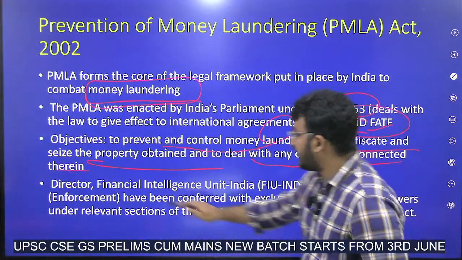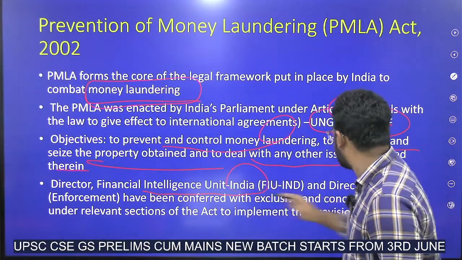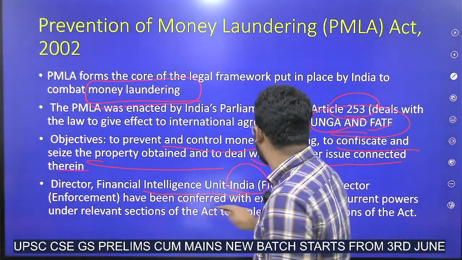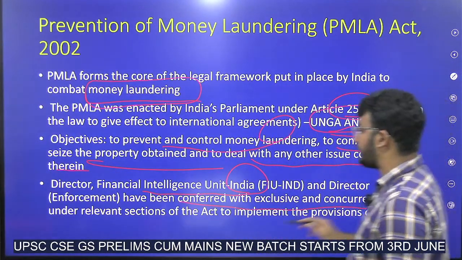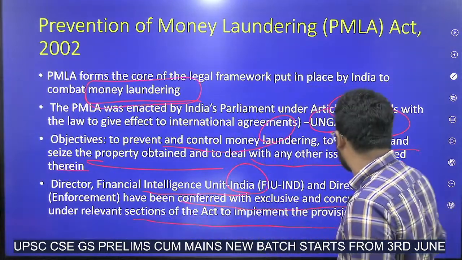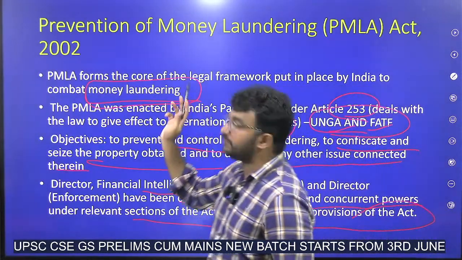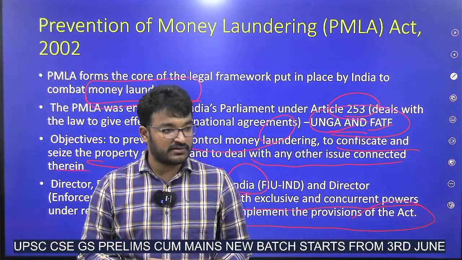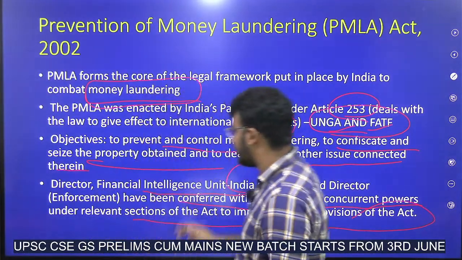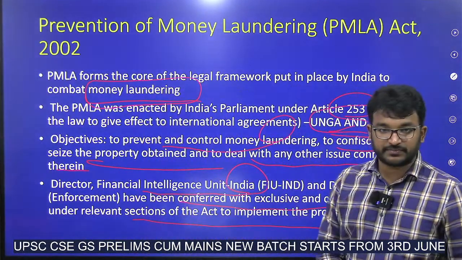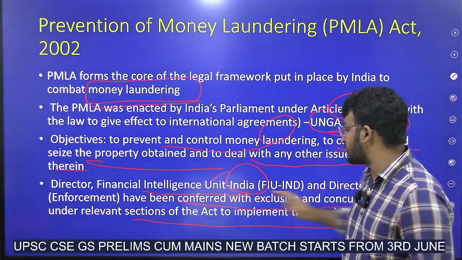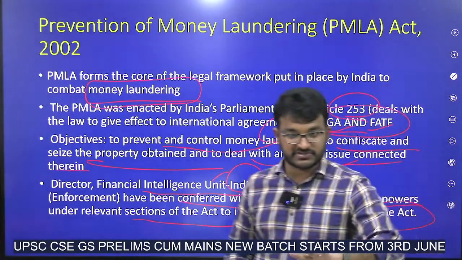And here, the Director Financial Intelligence Unit and the Director Enforcement have been conferred with exclusive and concurrent powers under relevant sections of this Act. Means who will be implementing this PMLA? Enforcement Directorate, ED, and Financial Intelligence Unit. Okay? These two bodies have exclusive and concurrent powers. Okay?